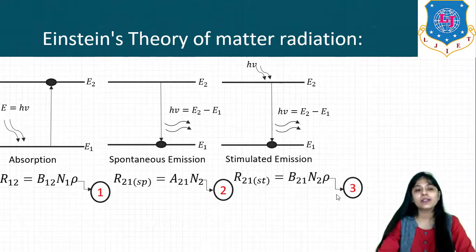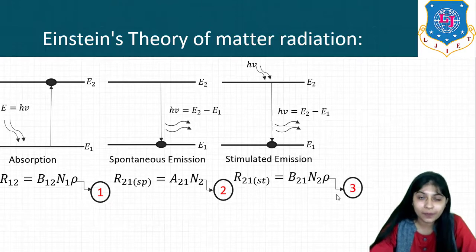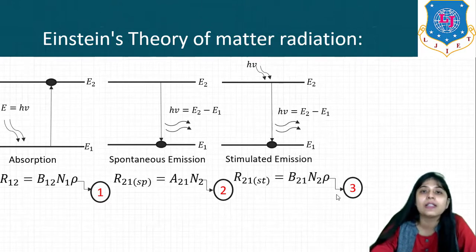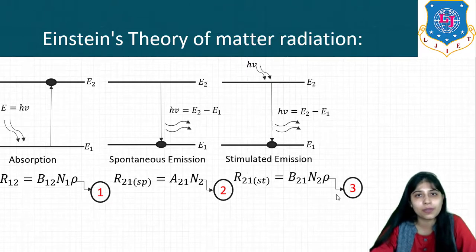Okay, so now let us go to Einstein's theory of matter radiation, and before starting Einstein's theory, let us go through the basic processes again. There are three basic processes that are involved in laser. First one is induced absorption, the first diagram you can see. Second and third are the emission processes. Second is spontaneous emission and third is stimulated emission.